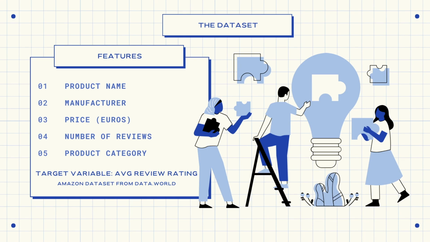This dataset is an Amazon Fashion Sales CSV file, retrieved from data.world. The original dataset has 10,000 rows with 17 features. It describes the product, the manufacturer, the price, the rated review, the number of reviews, the product category, and other additional product information that was later disregarded solely for this project.